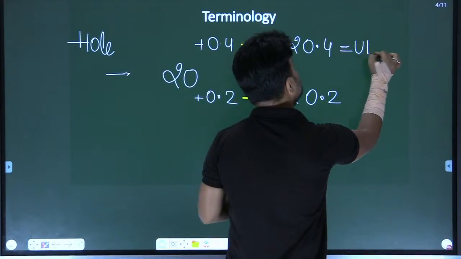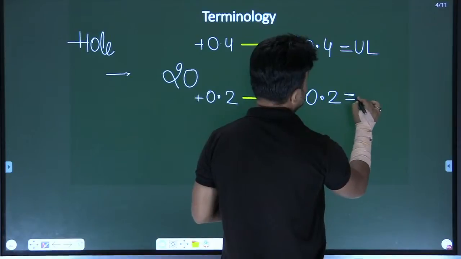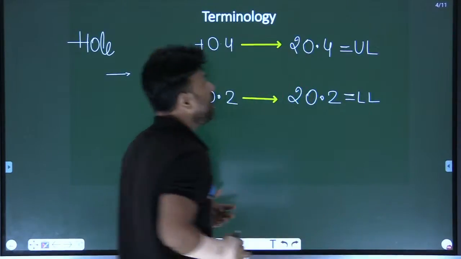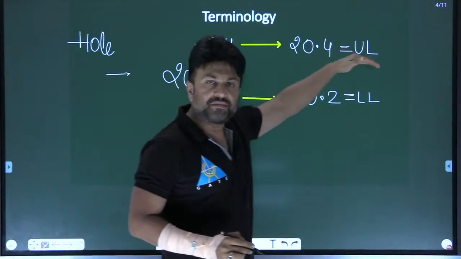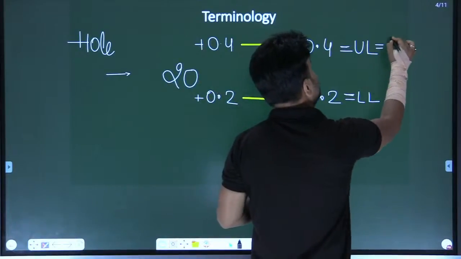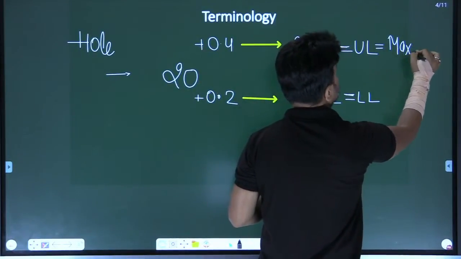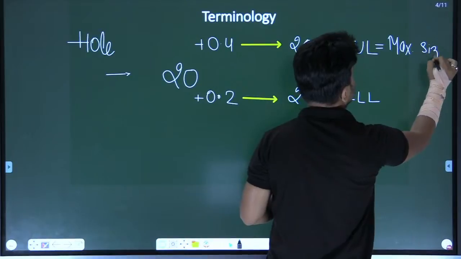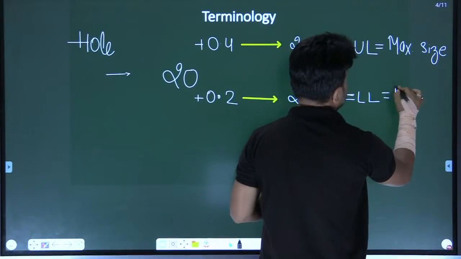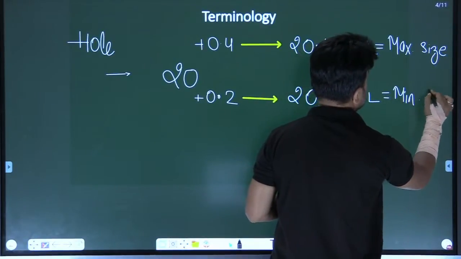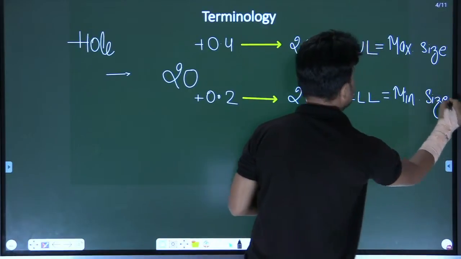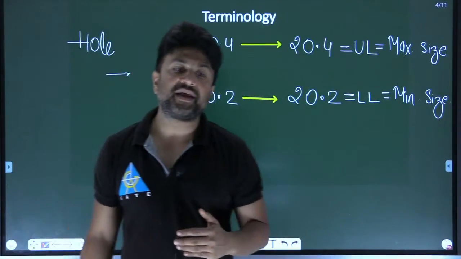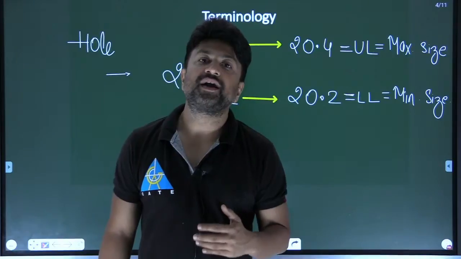Sometimes in short we call it upper limit, sometimes lower limit. Maximum size is also known as upper limit. Minimum size is also known as lower limit.